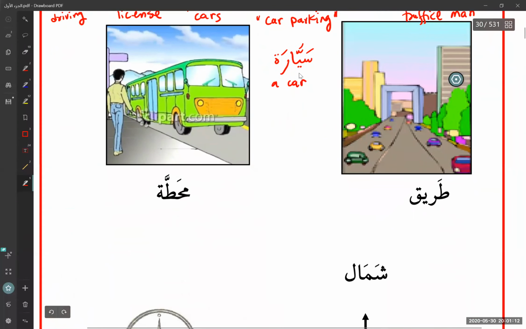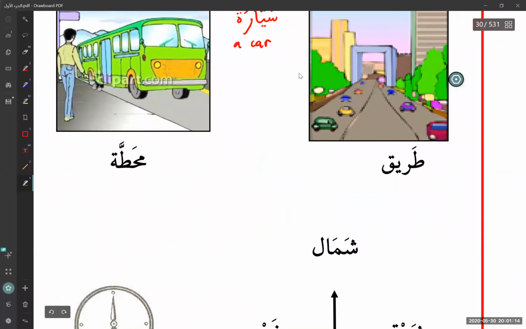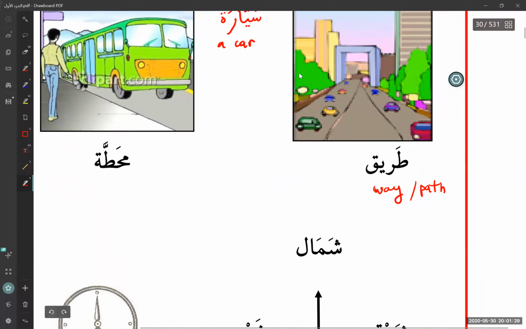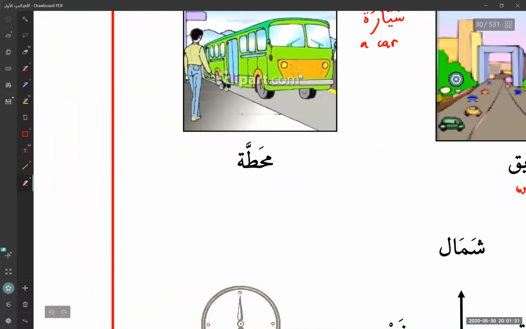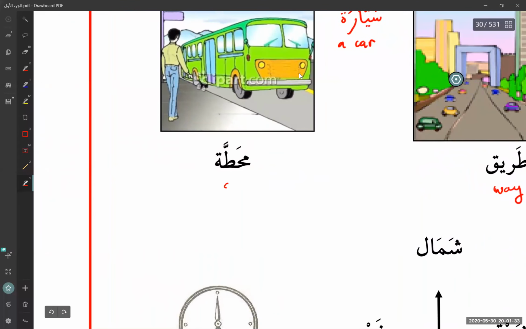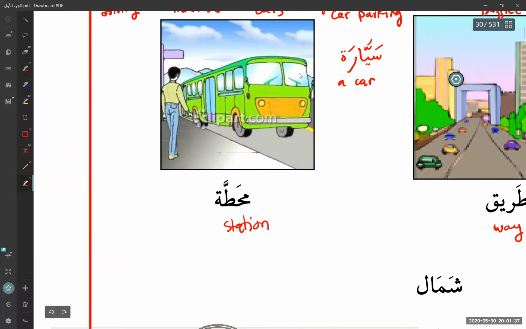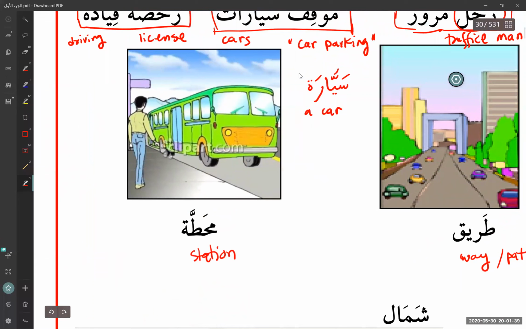Jayyid. Then we have the word tariq. Tariq is a way. Way. Okay, you can say path. Pathway. And then we have muhatta. Muhatta is a station. Muhatta is a station. This one looks like a bus station. You can have a train station, muhatta.